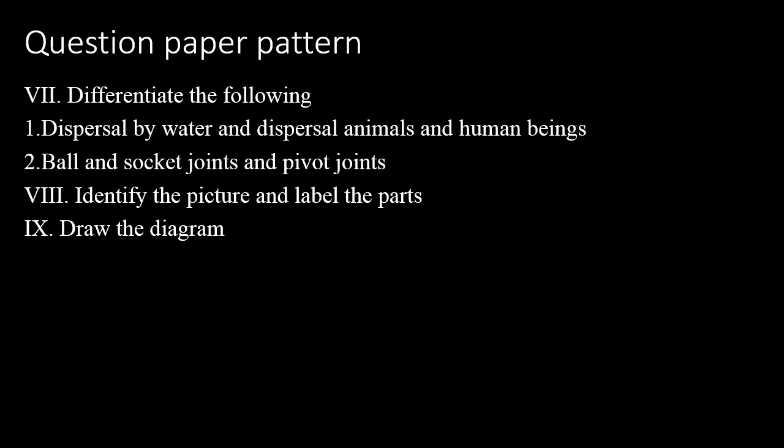The means of dispersal of seed is through animals and human beings through their droppings, and also hook-like structures which get attached to the furs of animals and feathers of birds or clothes of human beings. So example here, coconut. Here you can write many examples like mangoes, like that you can write children.